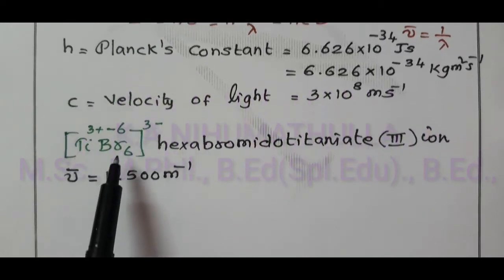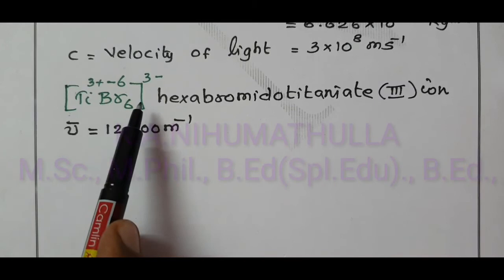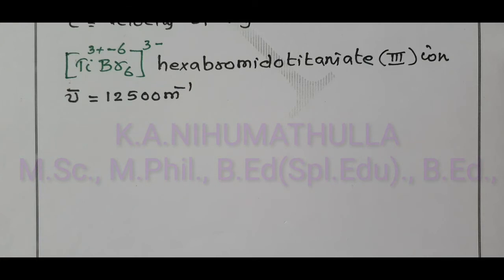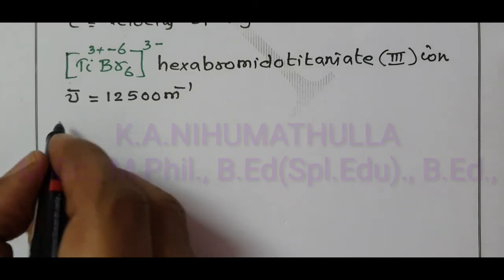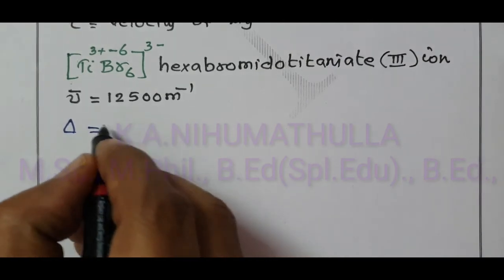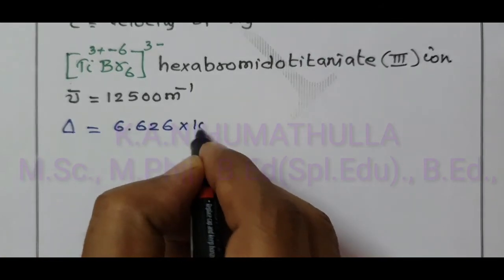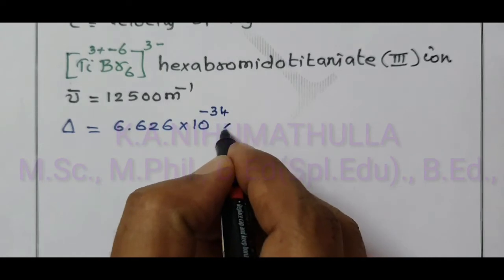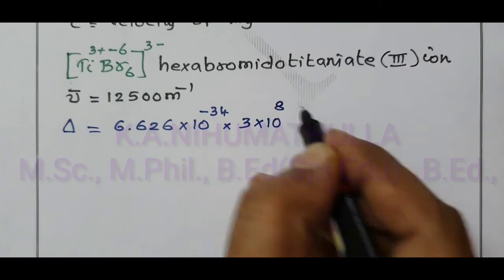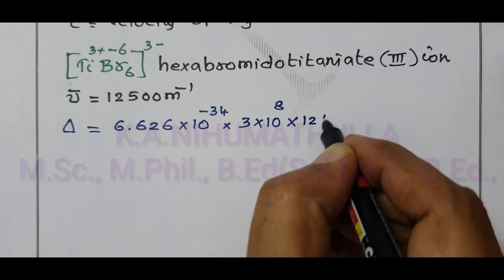Then in the next example, we will change this Br by F. Then that F is changed with aqua. Now come to the calculation, a very simple calculation. Delta, the crystal field splitting energy, equals hc nu dash. h is a constant, 6.626 into 10 power minus 34, and c is also a constant, 3 into 10 power 8 meter second power minus 1, into nu dash, 12,500.